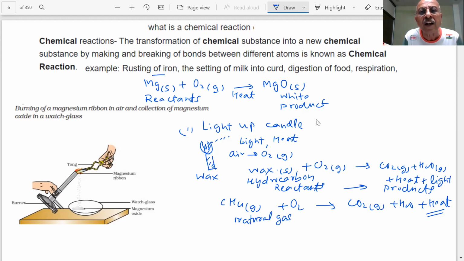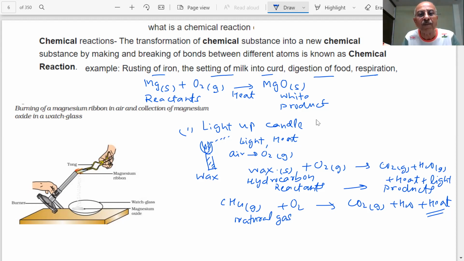Rusting of iron, setting of milk into curd, student. This involves a bacteria; lactose to lactic acid conversion is done by the bacteria. Digestion of the food, respiration. When you are eating food, glucose, and you inhale oxygen, the glucose decomposes to give carbon dioxide, water, and energy, with which I am working, student.